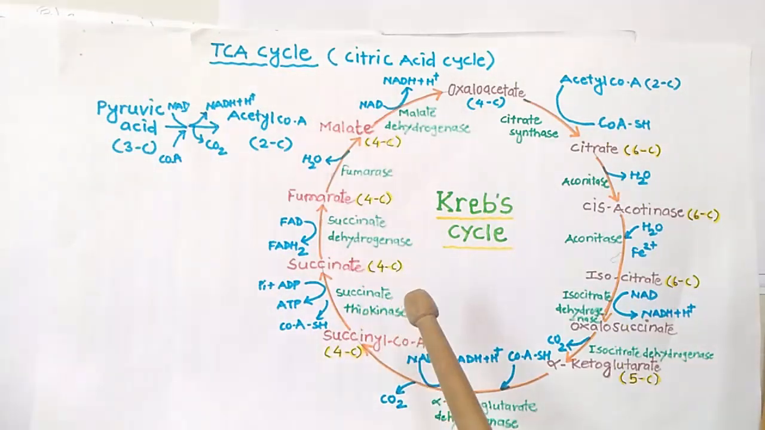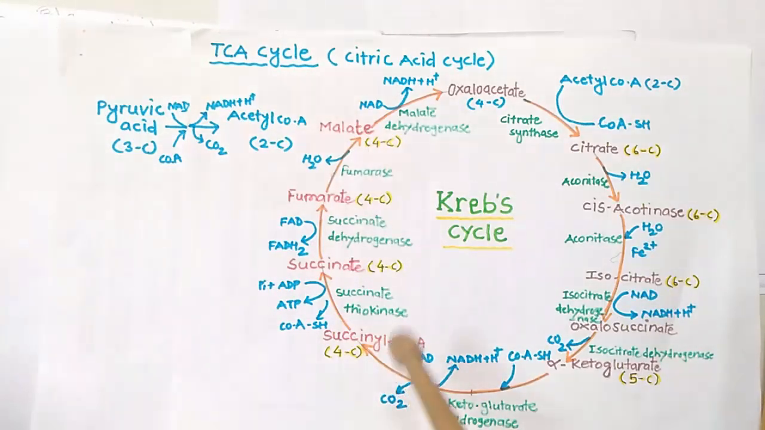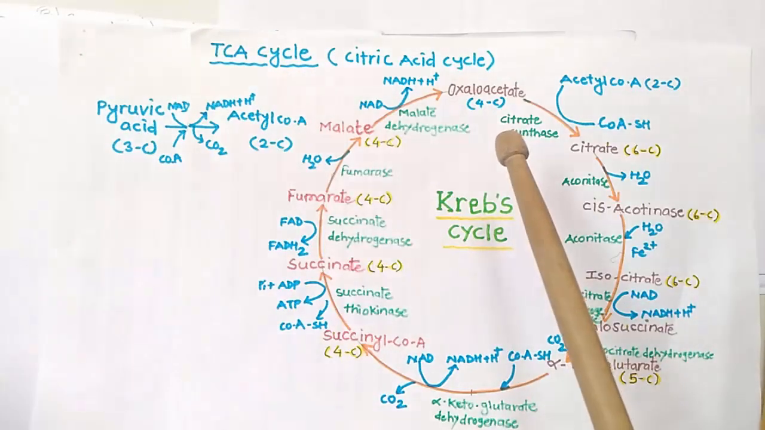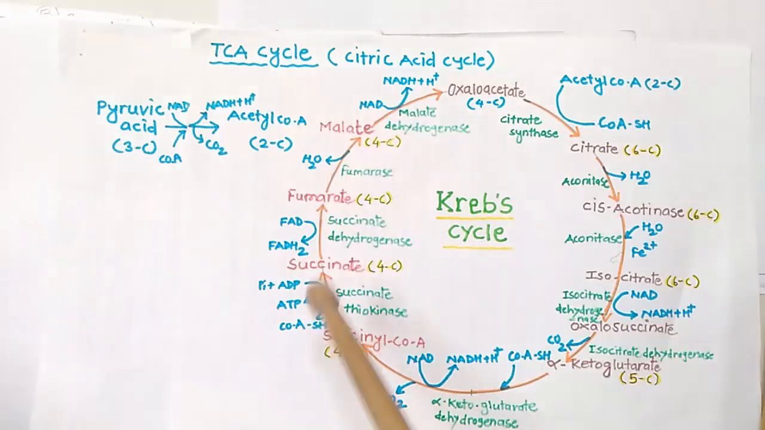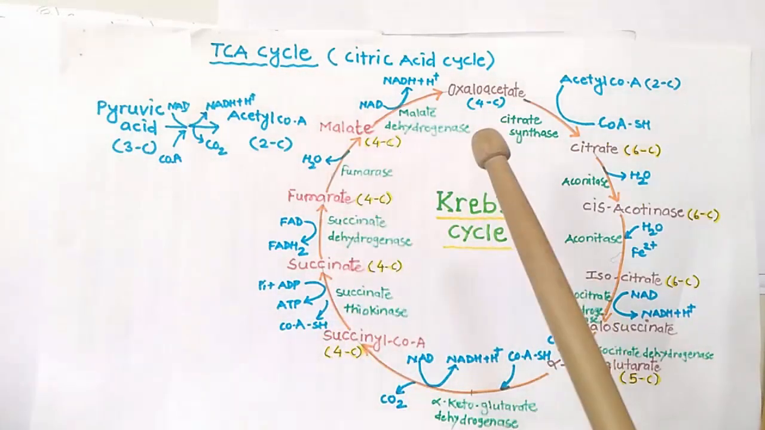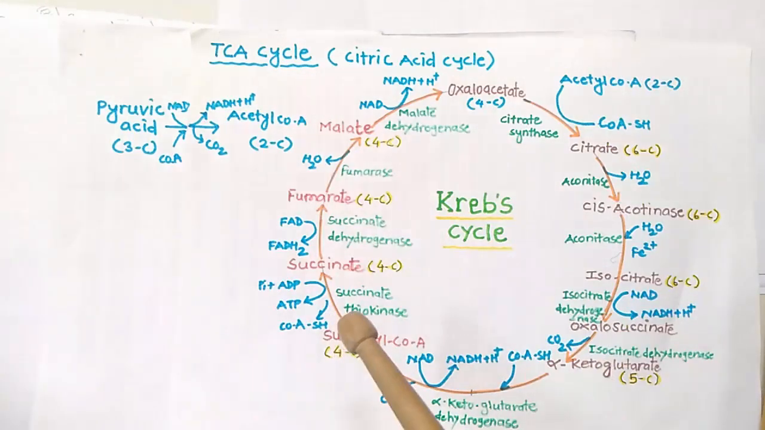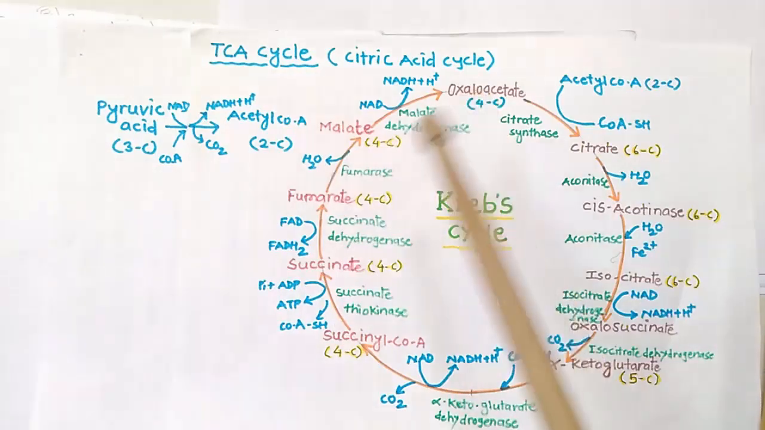compound. Now one thing keep in your mind, this succinyl CoA is a 4 carbon compound, and lastly we will require this oxaloacetate, again a 4 carbon compound. So during these stages we don't have to lose any carbon atom. So there will be no decarboxylation or loss of carbon during these stages.